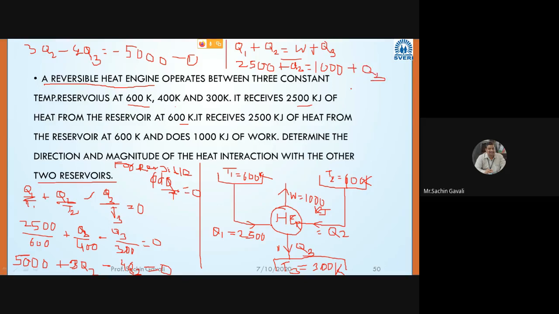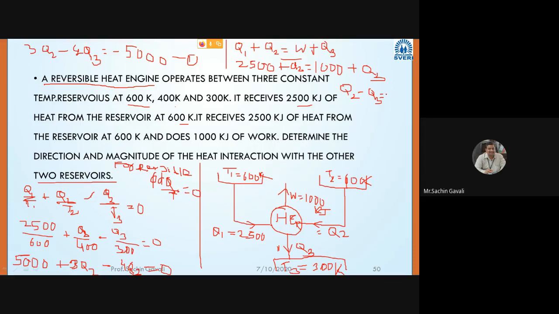Then what equation are we getting? Q2 minus Q3 is equal to, anybody, minus 1500.